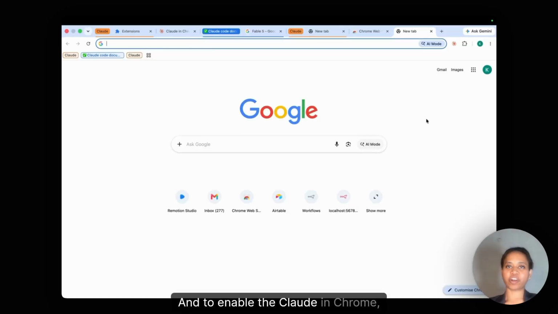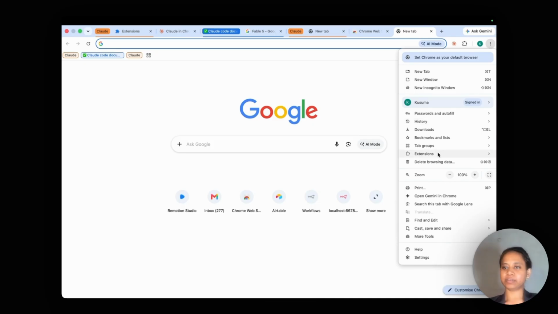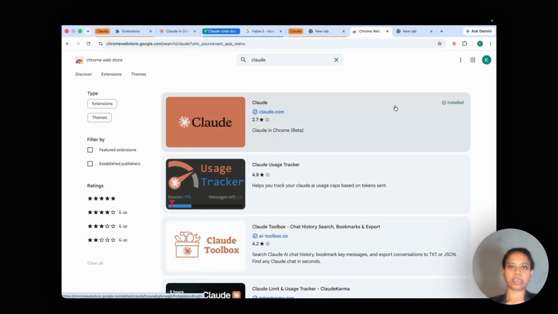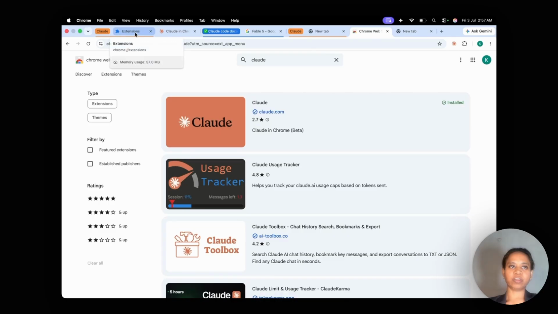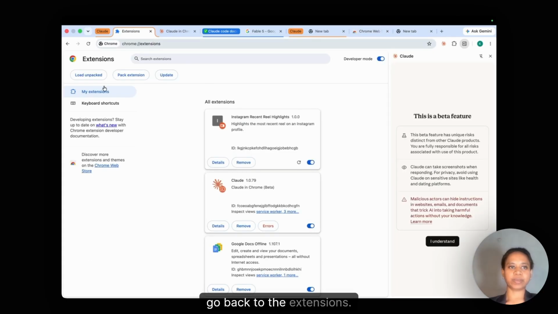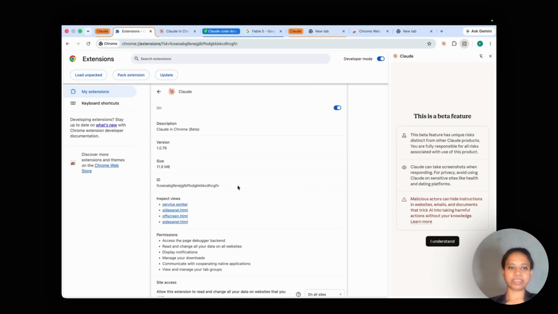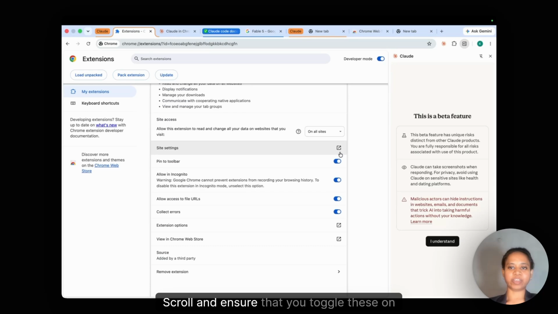And to enable the Claude in Chrome, just come over to Chrome browser, click here, Extensions, visit Chrome Web Store, look for Claude, and then click Install. And once you install, go back to the extensions, My Extensions. You will see Claude, say Details, scroll and ensure that you toggle these on so that you have Claude available here.